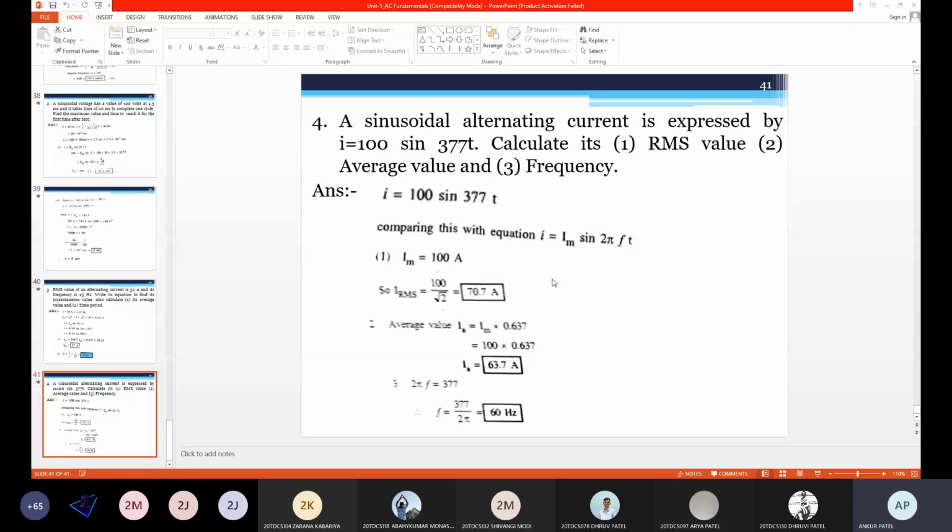Don't start by writing directly I average equal to area under the curve, or for RMS value, because for each and every point you will be given marks. Sometimes you think you have written everything, but you skip the diagrams, and at the end you get fewer marks.